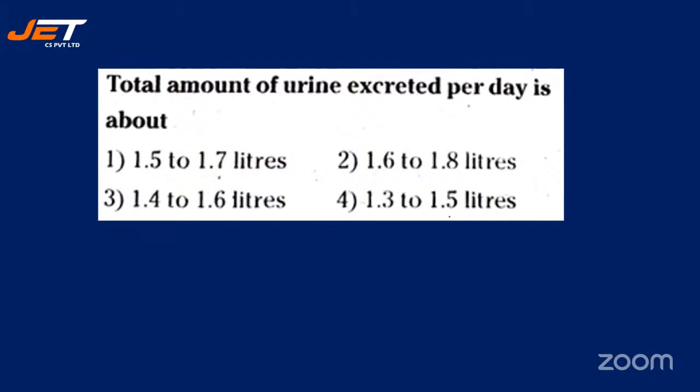Make sure you keep a note of all these questions. The correct answer for this question will be option number 2, 1.6 to 1.8 liters.